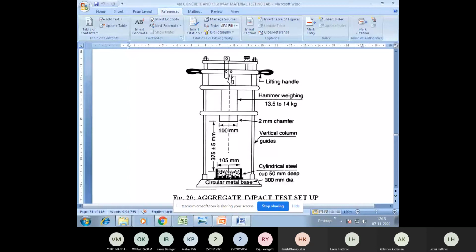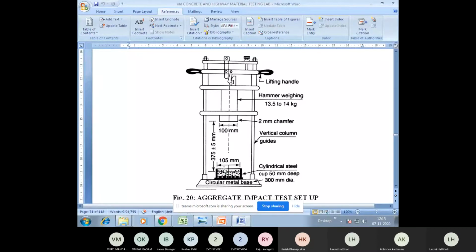In this way, you apply the load 15 times, once every 2 seconds, that is the 14 kg load. You unlock this part, and this 14 kg hammer, instead of calling it standard load we call it a hammer, acts on the aggregate from a distance of 37.5 centimeter, and this load itself is called the impact load.